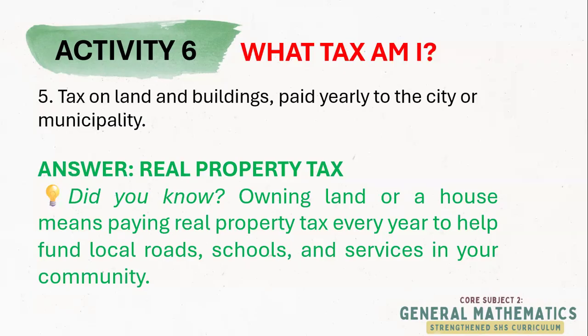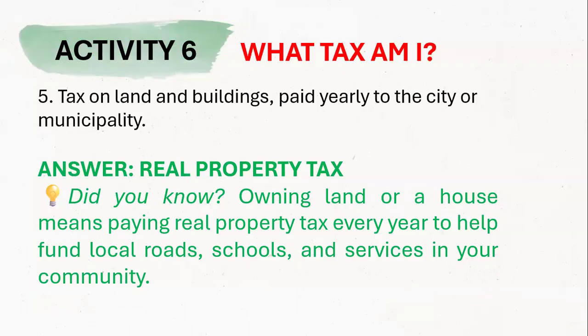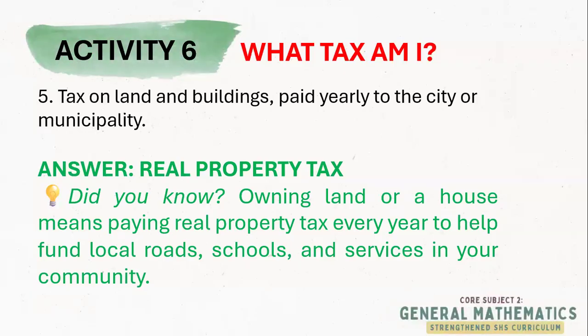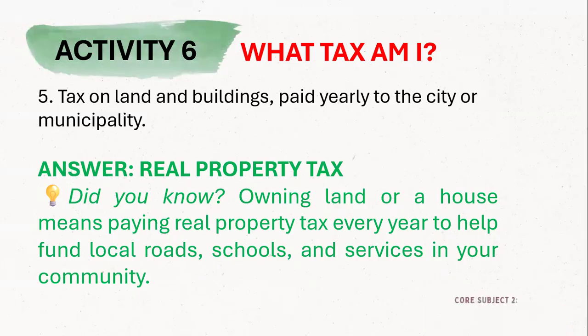So owning a land or a house means you should pay for your real property tax every year. So this is used to fund our LGUs, no? The barangay, the community, the municipal, or maybe if you live in a city, this is where your real property tax, or the amilyar, goes.